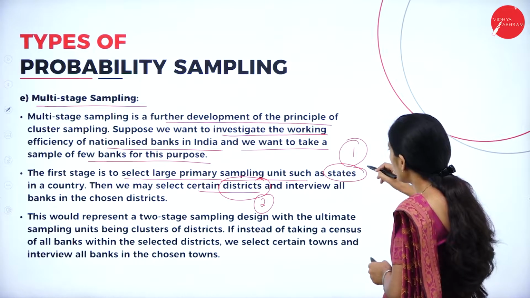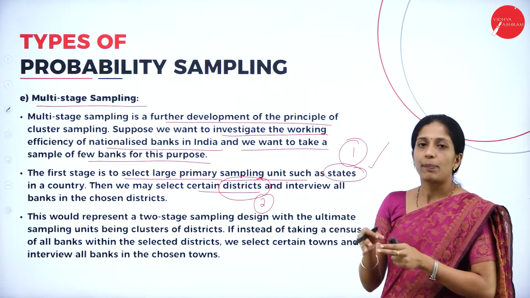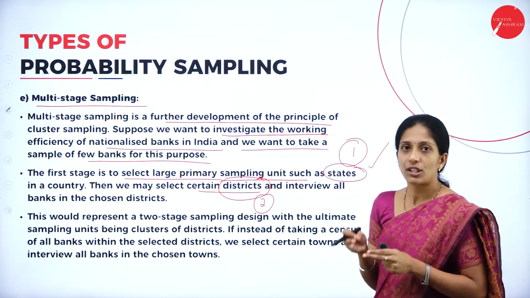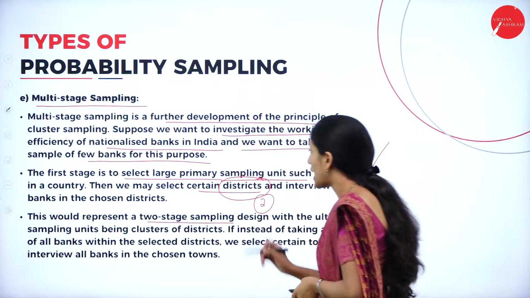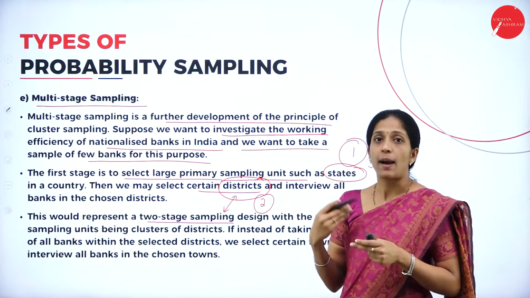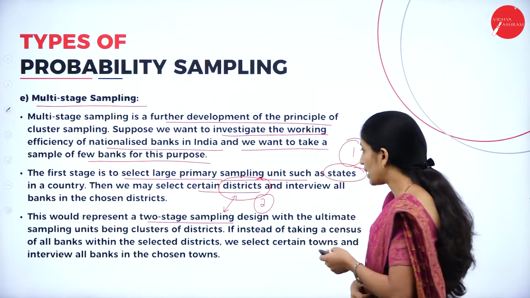Depending upon the sample units, they are going to consider the states. Next, coming to the district, this would represent two-stage sampling. So sampling which takes place in the district is called two-stage sampling.